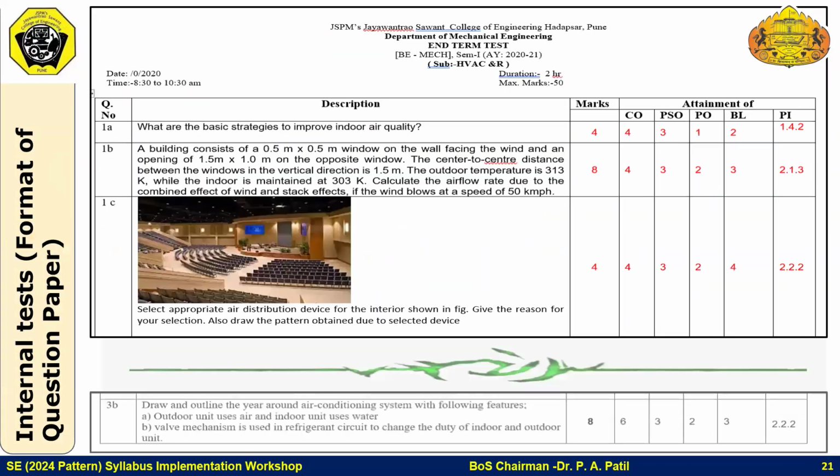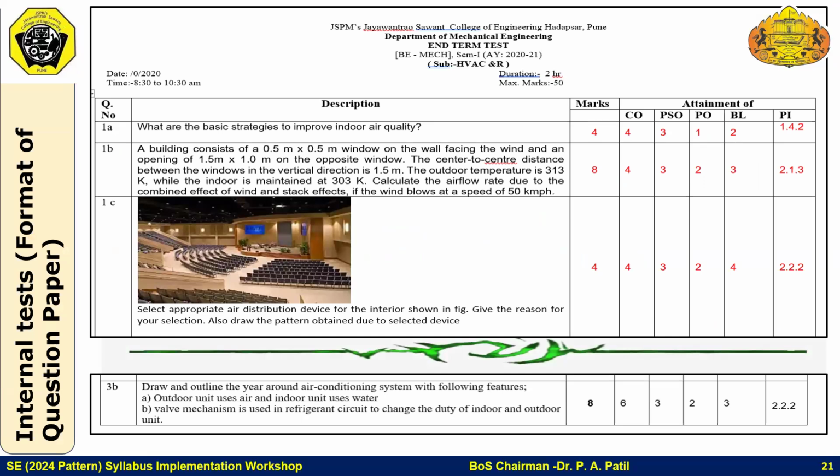The question paper format: this is the sample question paper format. There is no scope for BL level 1, so most of the questions are from BL level 2, 3, and 4. This is the pattern generally expected by accreditation bodies. There are columns for marks, then course outcome, program specific outcome, program outcomes, and Bloom's level. And if you are following performance indicators as well, you can have a performance indicator column too.